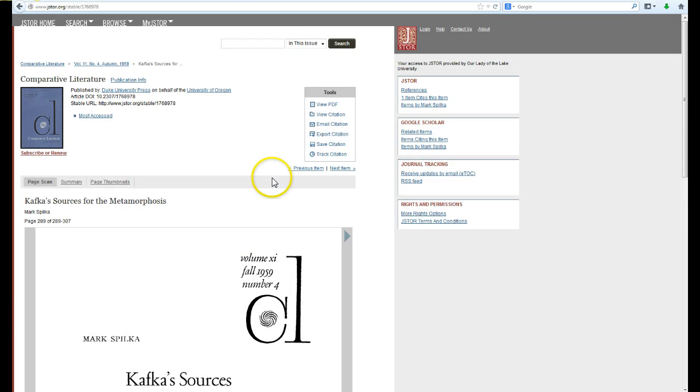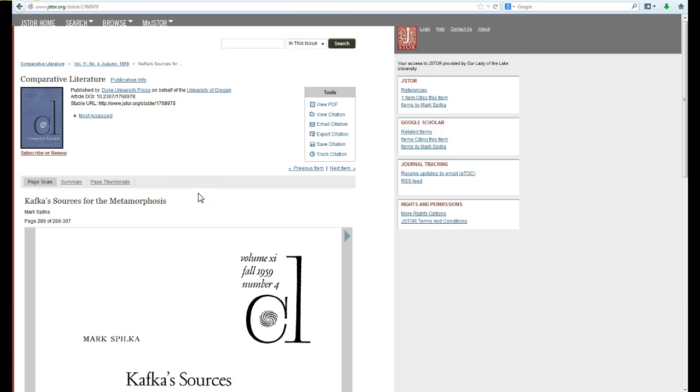I can go in and try to access it, but more than likely it's going to say, oh yes, you can have this for $59. Put your credit card information here. Well, before we go through all that, and you should never have to pay for an article, let me just say that up front, because remember, we have Get It For Me, where you can take this information, put it into the Get It For Me form, and we can go out and look for that journal article for you, and get it back to you.